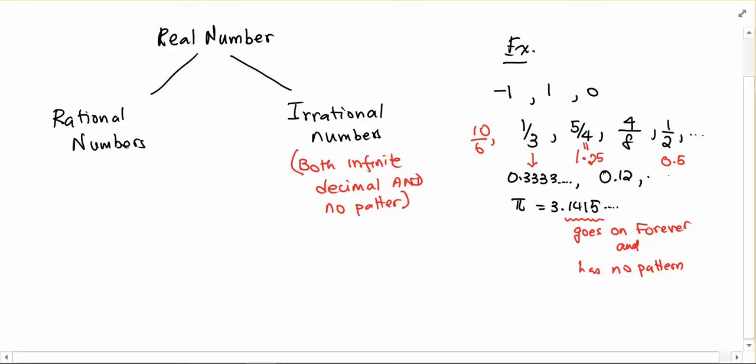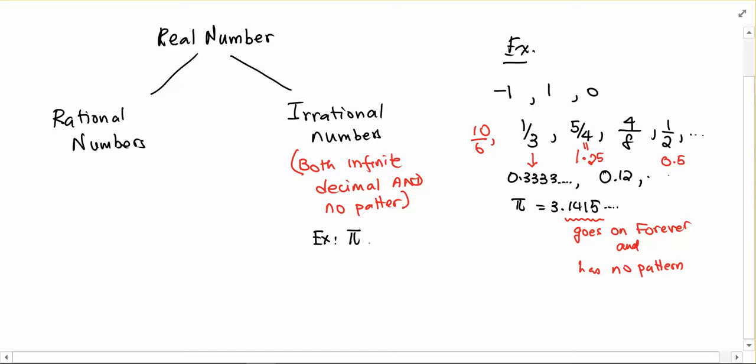Irrational numbers have infinite decimal places, the decimal goes on forever, and there is no repeating pattern. So 0.3333, for example, although it goes on forever, is not an irrational number, it's a rational number. Irrational numbers are numbers like pi.